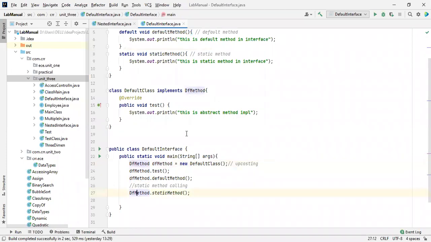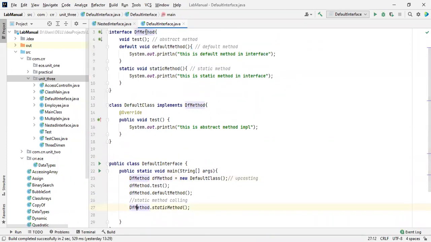Directly by using the reference of an interface, we can directly call a static method, which is somewhat different compared with the default as well as the abstract class. Okay, there is no need to worry. This was somewhat easy. Don't get confused.